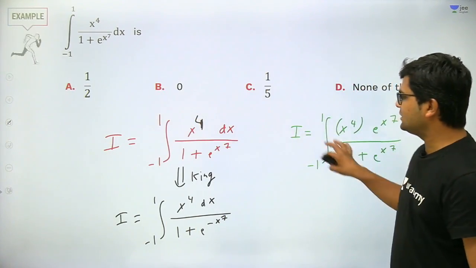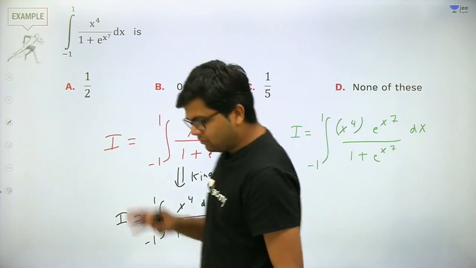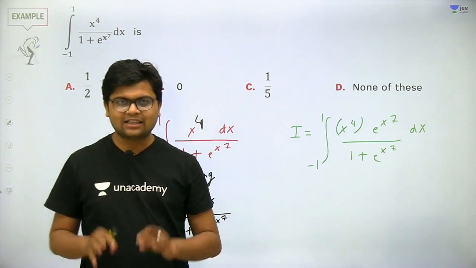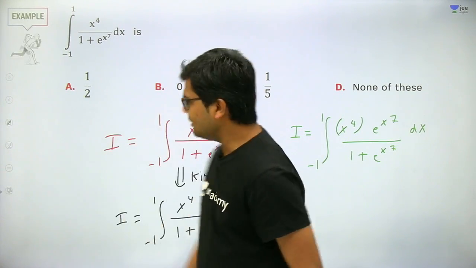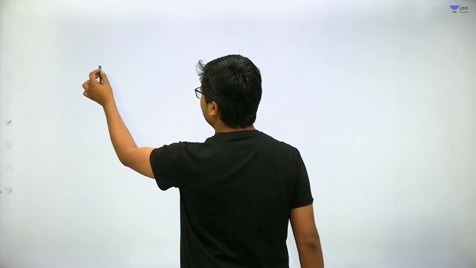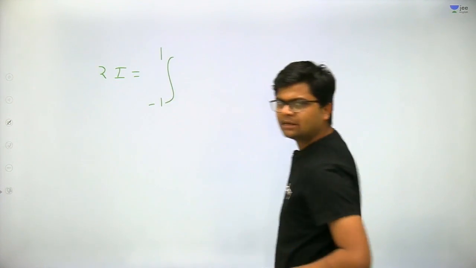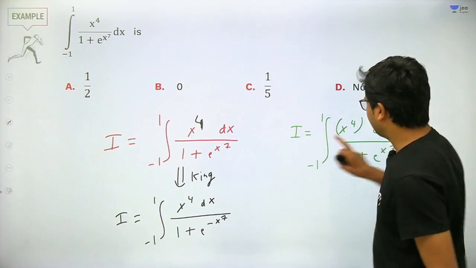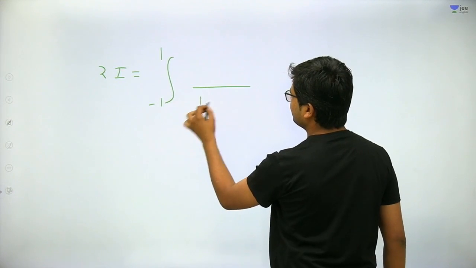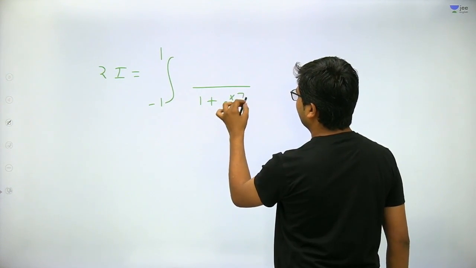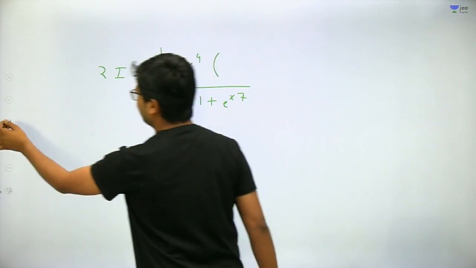Now add these two integrals. As I have told you, once you apply the king property, the second step will be to add the two final integrals. Just add the two integrals, it will become 2I equal to minus 1 to 1. Get my point? Now the denominator will become the same in the LCM, so it will be 1 plus e to the power x to the power 7, and x to the power 4 will be common, and what will be the remaining factor?